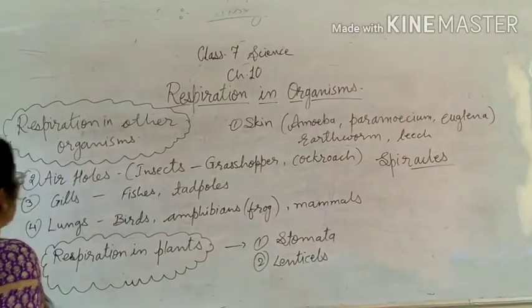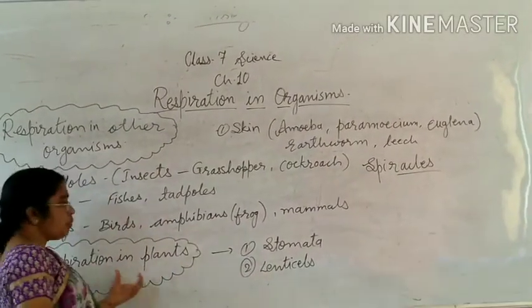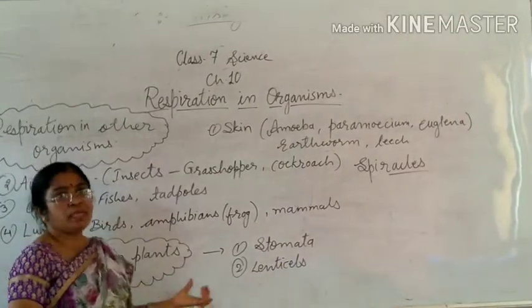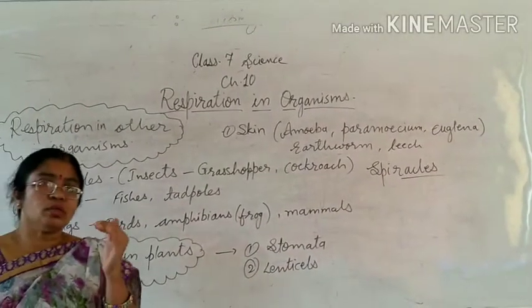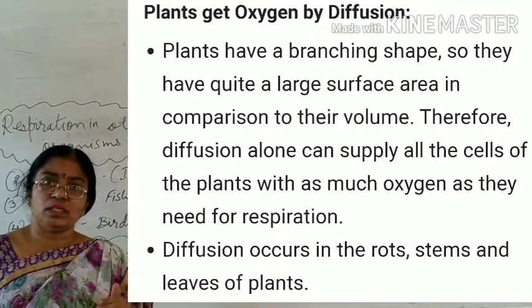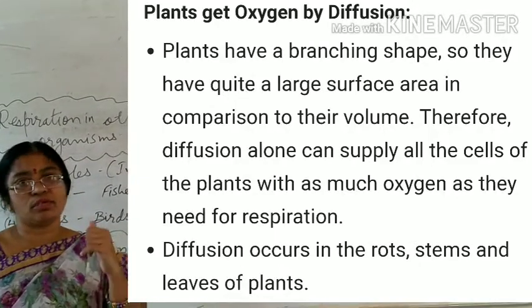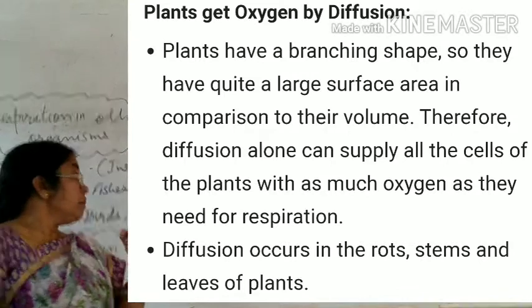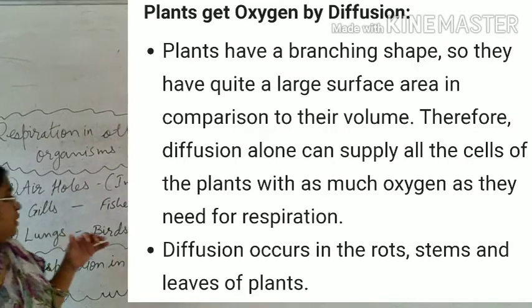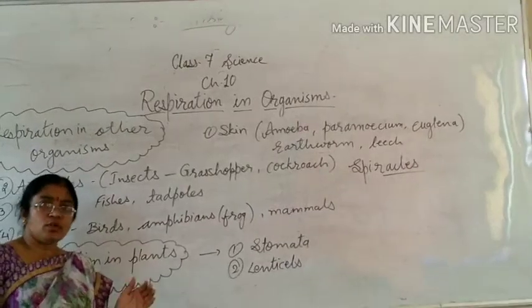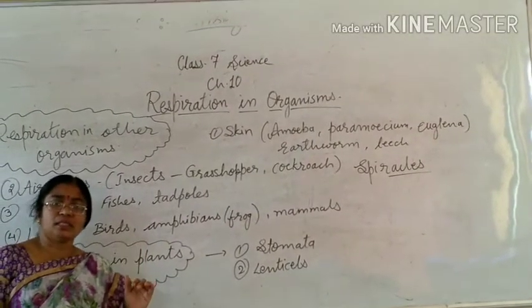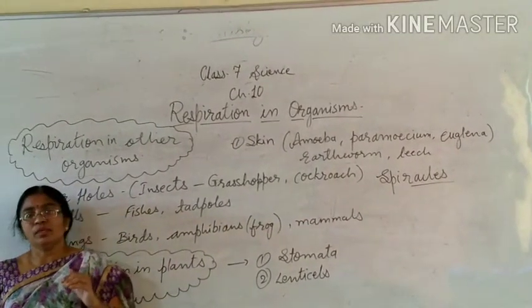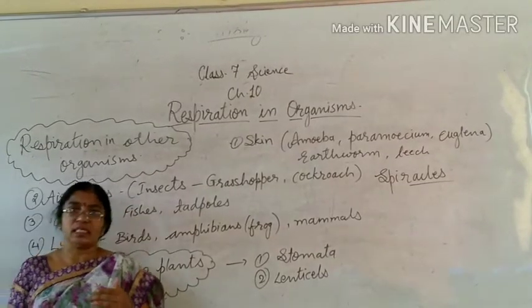Now, these were all animals, but if we talk about plants, plants are also living beings, and the respiration process also occurs in them. Here also they will utilize oxygen for this process, and carbon dioxide gas will be released. Special organs are not found, but some tiny pores are found in the plants, which will help them for exchange of gases.